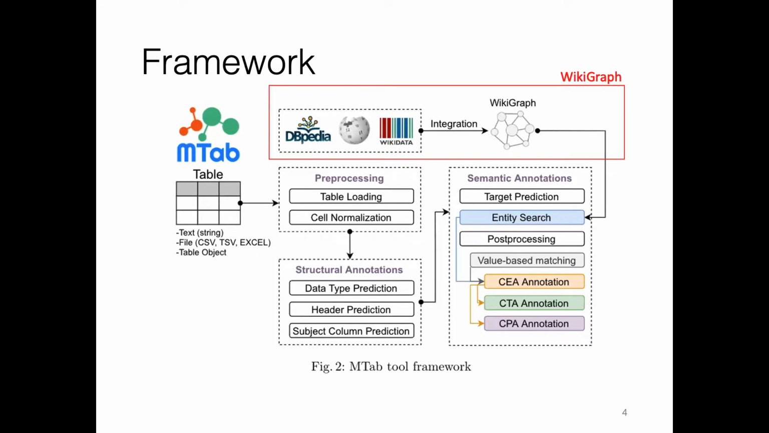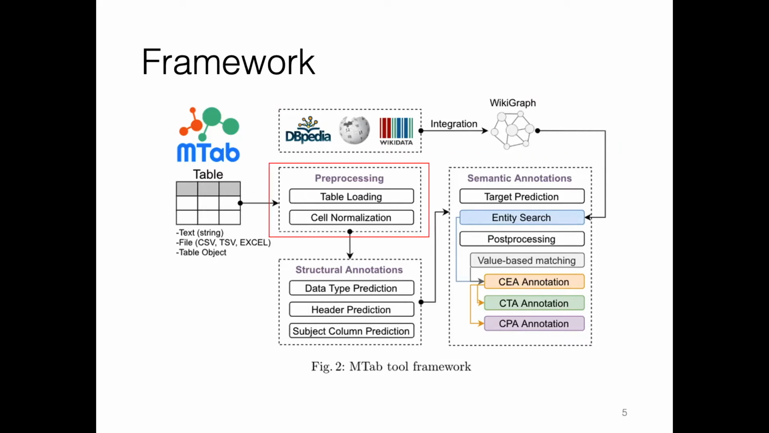This is the MTab framework. First, we build Wikigraph from DBpedia, Wikidata, and Wikipedia. The graph is integrated from the dumps of the three sources. Currently, the build time is around 2 months. Given a table in the format of text, file object, or table object, MTab first performs a pre-processing phase with table encoding prediction and then cell normalization. I mean, we remove HTML text, clean text, or remove some noisy text.